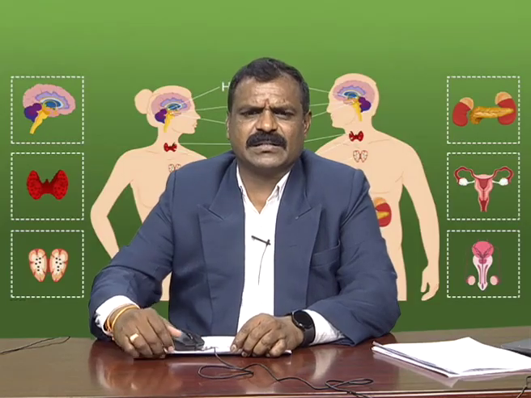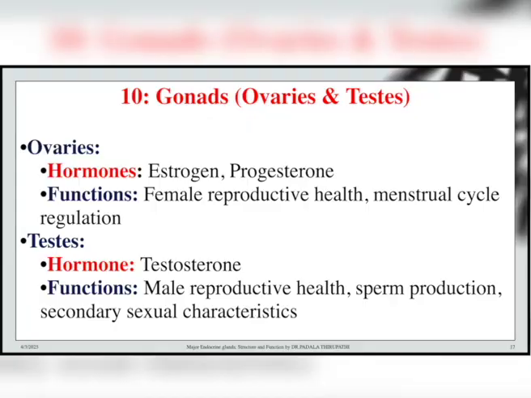The next important endocrine glands are the gonads. Gonads are of two types: ovaries and testes. Ovaries are found in female human beings and testes in male human beings. These two belong to the gonads, and they are also controlled by the pituitary gland.